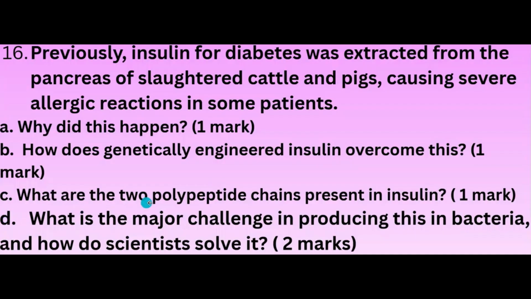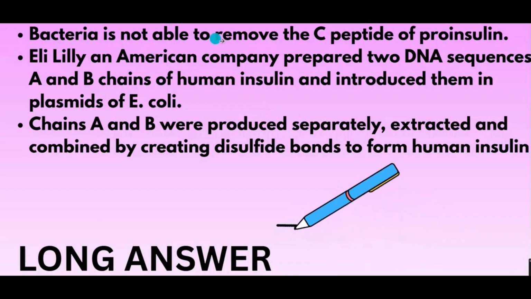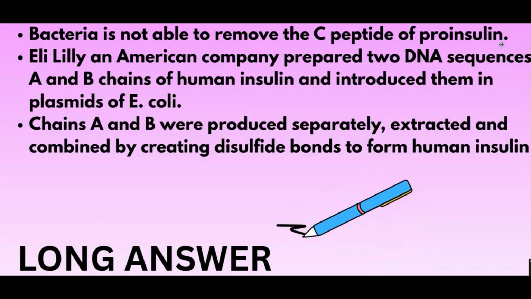Option C says, what are the two polypeptide chains present in insulin? Polypeptide A, polypeptide B. C peptide will be removed. Option D, what is a major challenge in producing this in bacteria, and how do scientists solve it? This carries 2 marks. The problem is that bacteria are not able to remove the C peptide of proinsulin. If the C peptide is removed, proinsulin will become mature insulin.